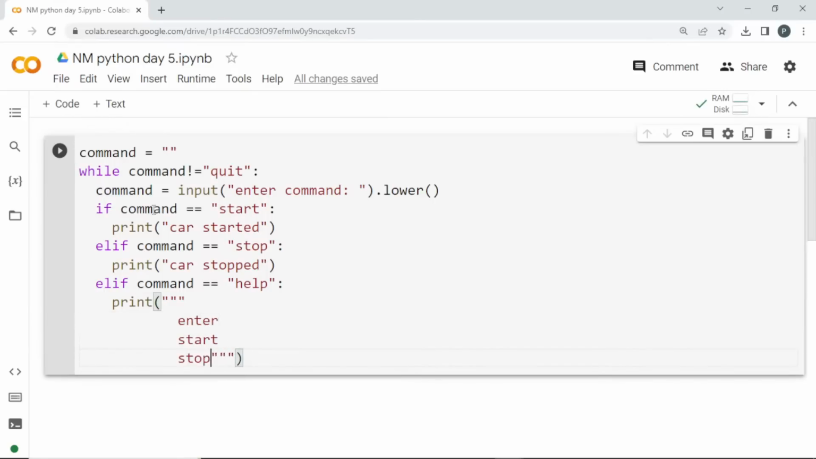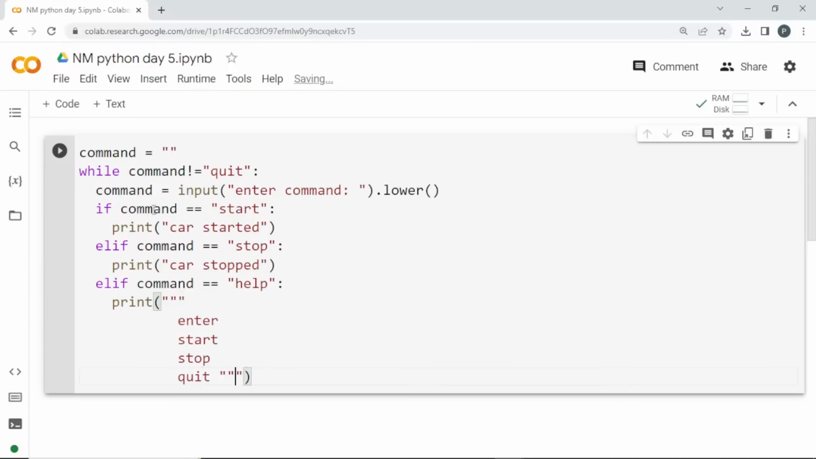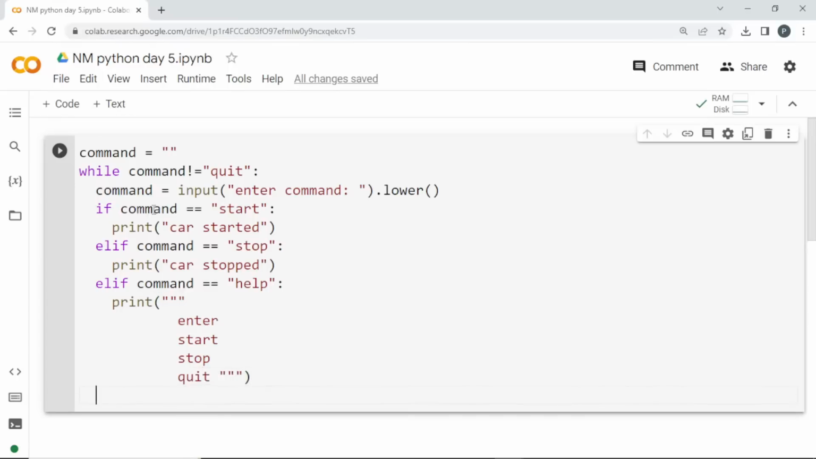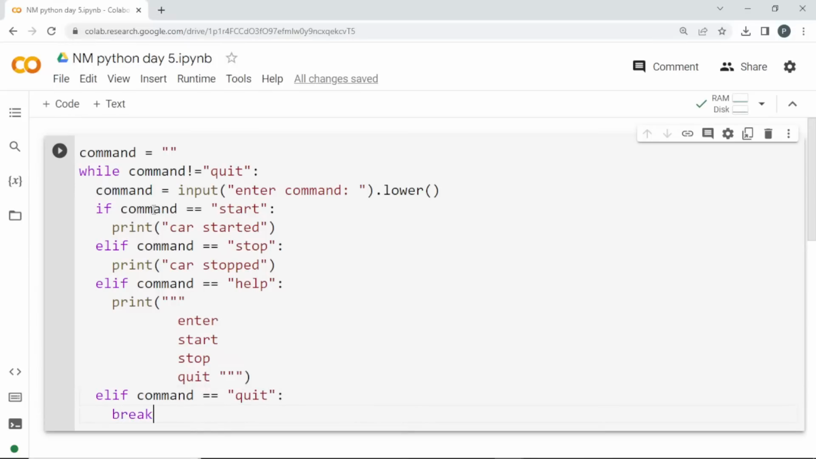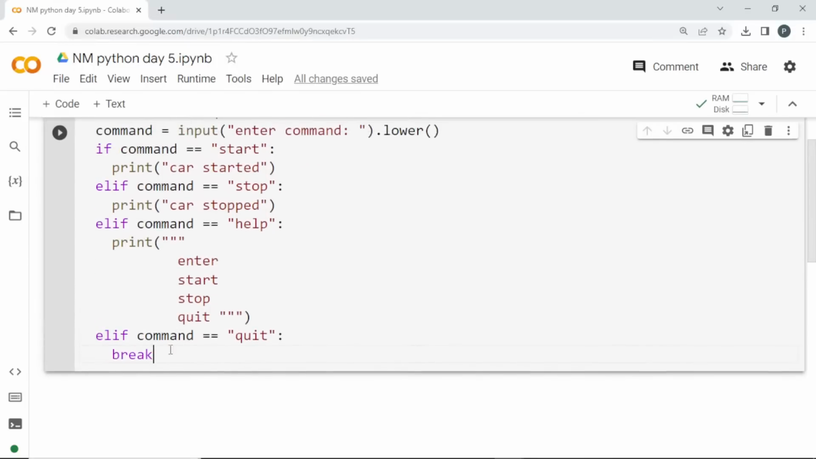Start, stop and quit. These are the three options I'm going to show him if he enters help. Okay, if command is equal to quit, obviously it is going to break out. I'll give a break here itself. So the loop will terminate in that situation if he enters quit.